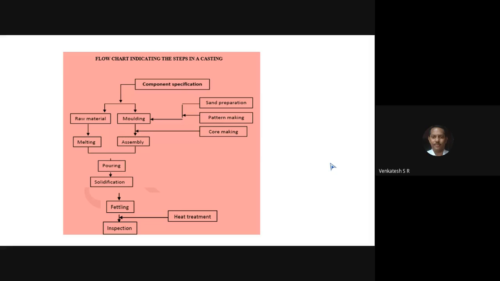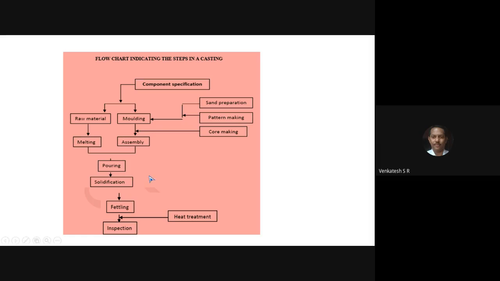Next comes the point, molding. Here you have to make the mold exactly the casting dimension or a little bit larger, because you cannot produce a smooth or finished surface on the casting. You may require a little finishing on the casting. For that reason, the casting may be produced with a little more dimension.